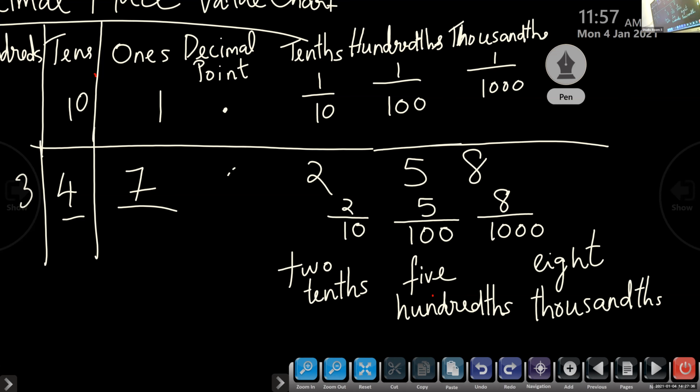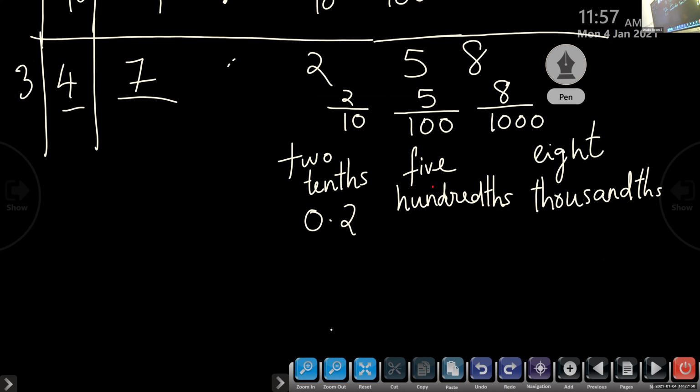Okay. Now, Ayman, can you tell me this 2 by 10, how can I write it as a decimal number? 0.2. Okay. Yes, Gautam, 5 by 100, how can I write it as a decimal number? 0.5. That is very important. So children, look here, the number of zeros is 2, and the number of digits after the decimal point is also 2. Understood?